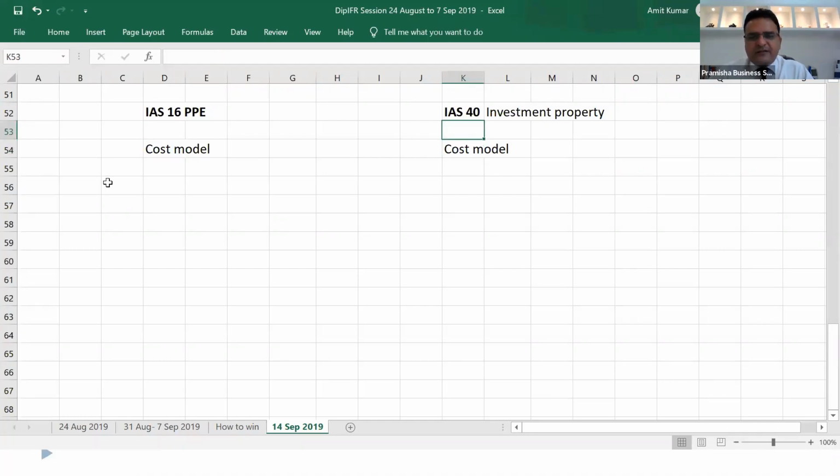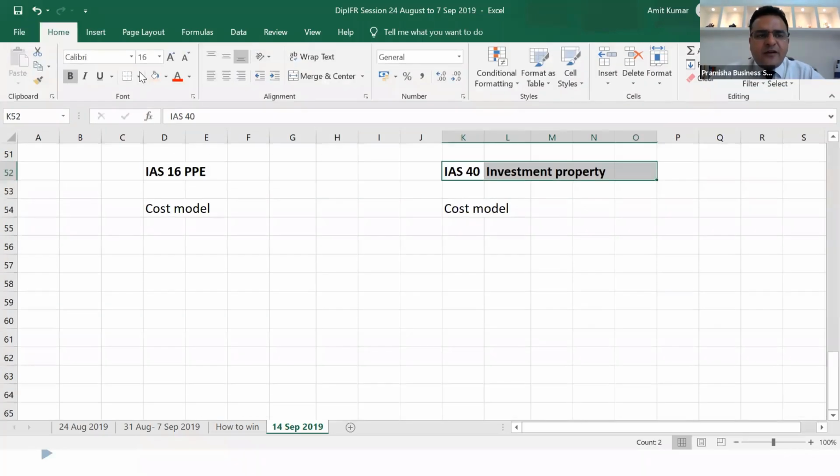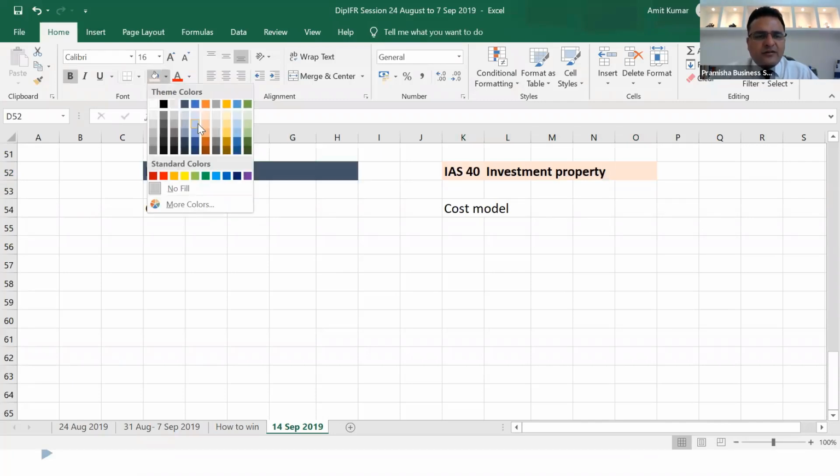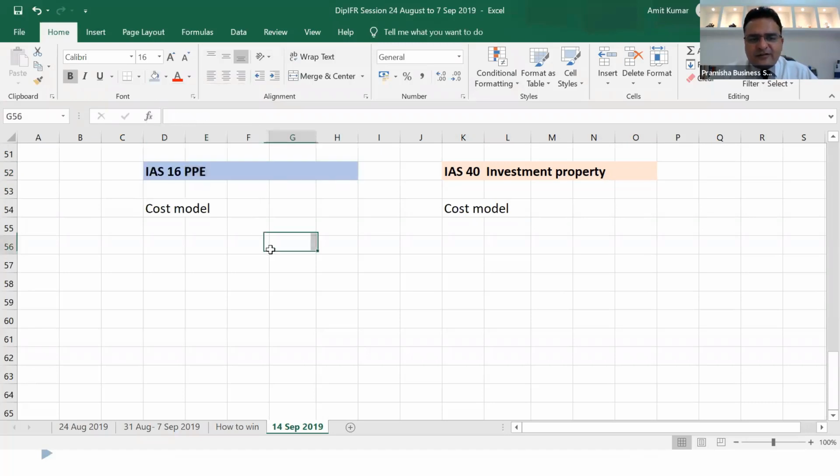The only bifurcation will be in the heading to tell the investors that we are using it as part of capital appreciation and for renting it out to others. We are no more consuming that property. Classifying it under investment property means that we are no more using it as part of the business. We plan to hold it for capital appreciation or for renting it out to others. That's what classification does. But the measurement is the same, cost model, cost model.